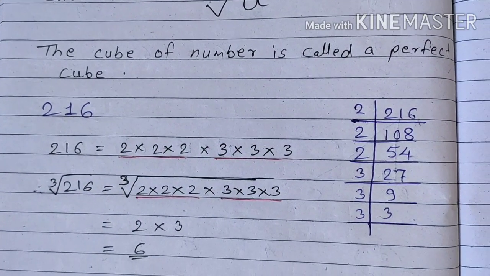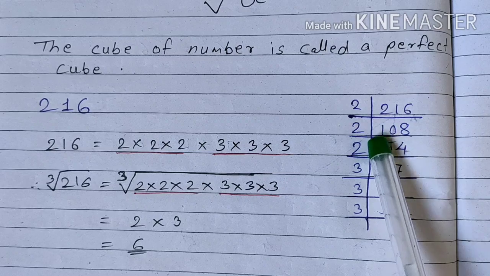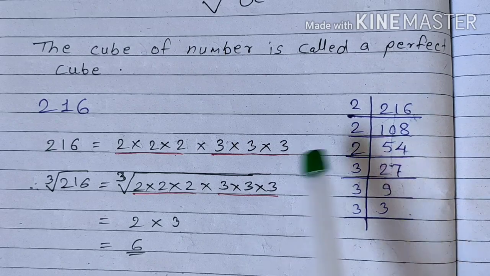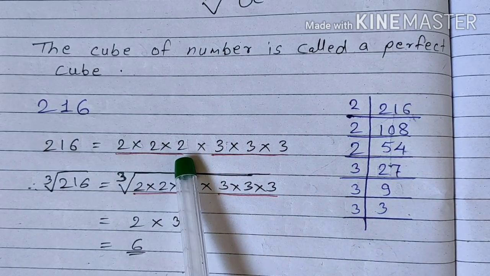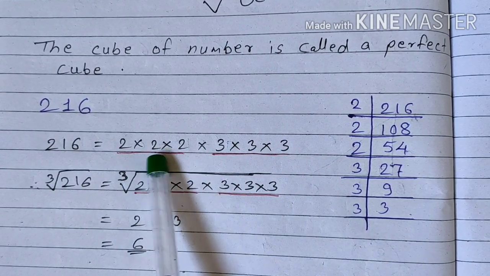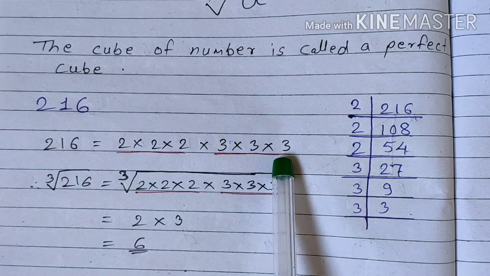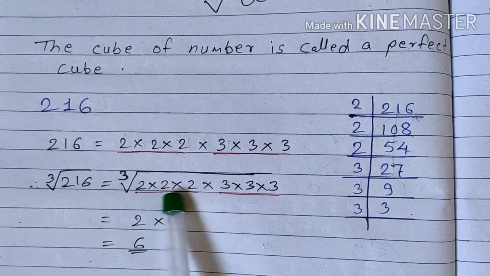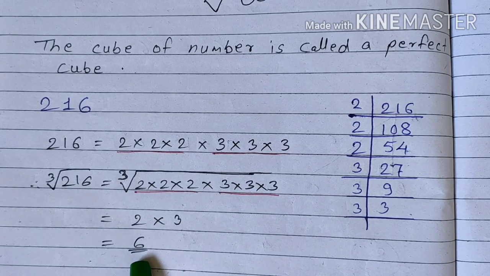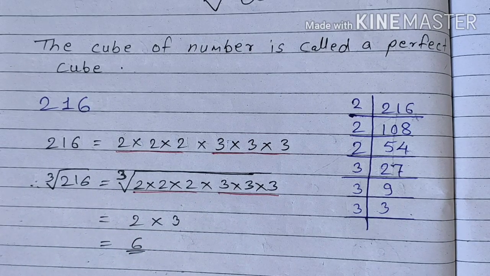For example, 216. As we have learned in the previous chapter to find the prime factors, in the similar way we have calculated the prime factors of 216. So it means 2 three times, again 3 three times. The group of 3 is called a triplet. So we can call it a triplet of 2. It is a triplet of 3. Got it? So as there is one triplet of 2 and one triplet of 3, the 2 and 3 will come out and we get 6. That means the cube root of 216 is 6. Okay.